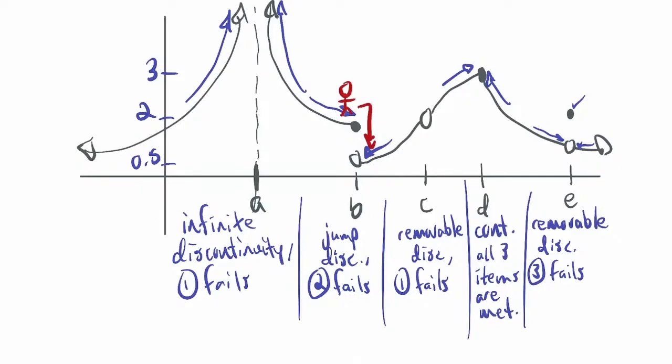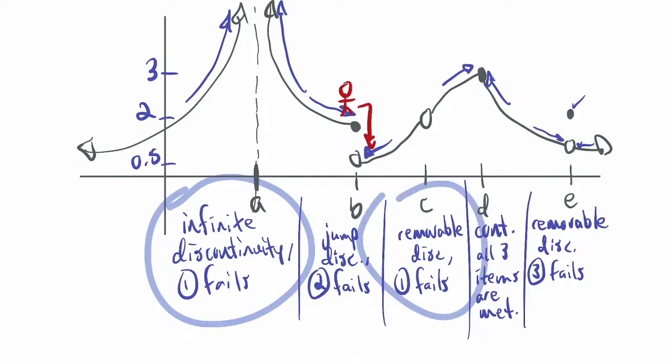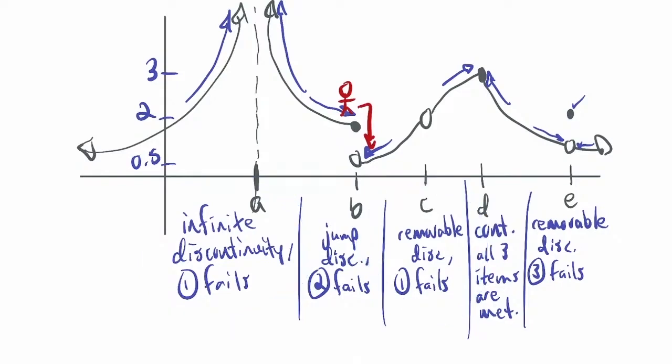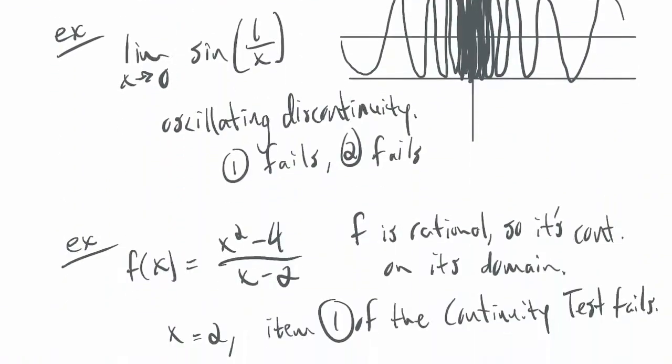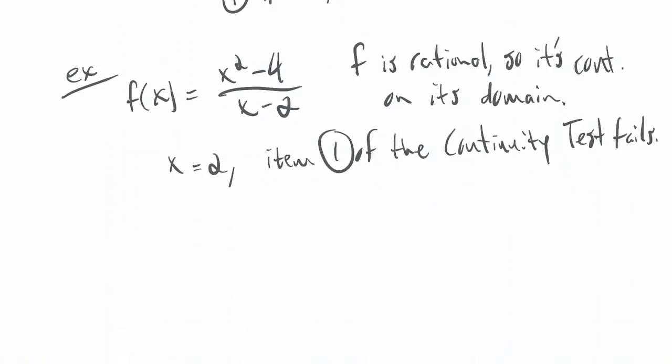So I need to check, does item 2 pass, all right? Is this removable or not, right? This one, item 2 passes, but you get infinity. This one, item 2 passes, and you get a number. That will distinguish between the two. Is the two-sided limit infinity or something else?